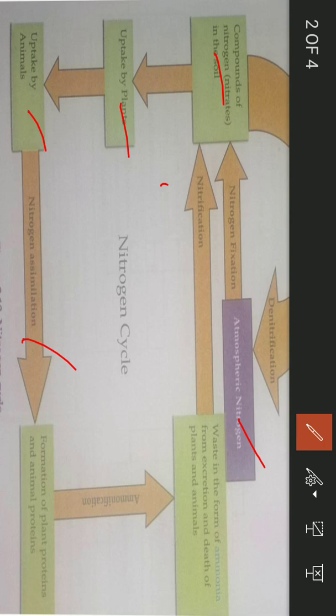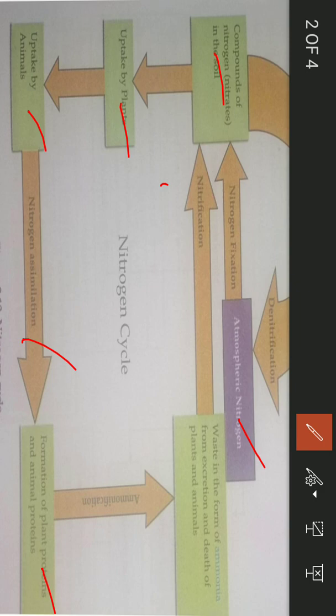In this, the nitrogen in the form of nitrate in the soil goes into the body of plants and animals, and they make protein from it. That whole process is known as nitrogen assimilation. Means nitrogen assimilation is a process of converting nitrate into proteins inside of plants and animals.